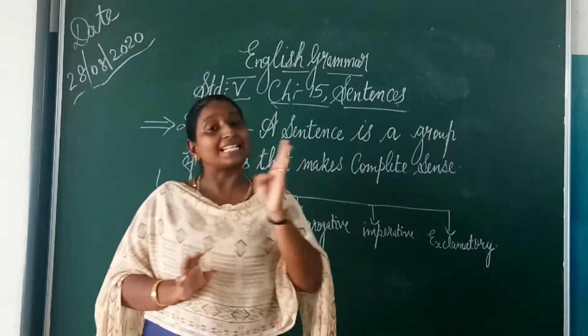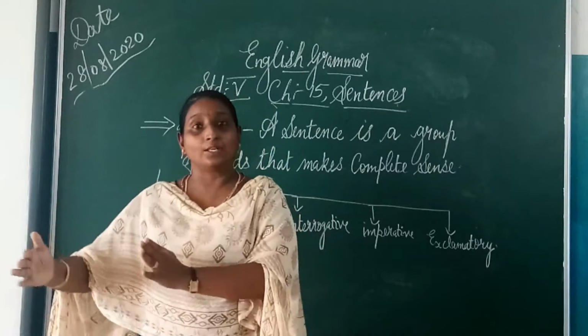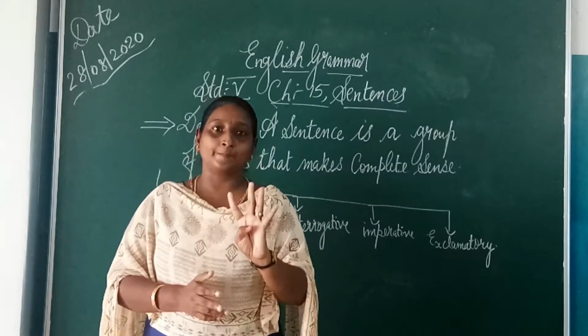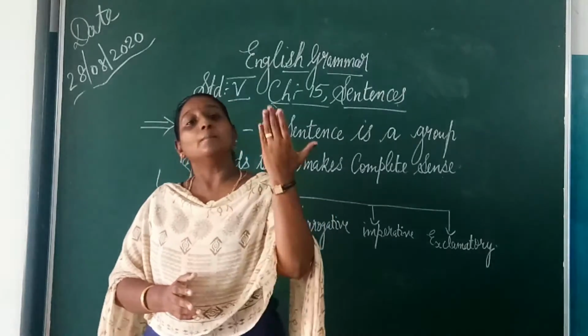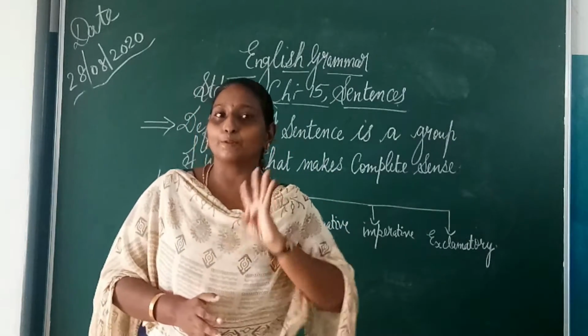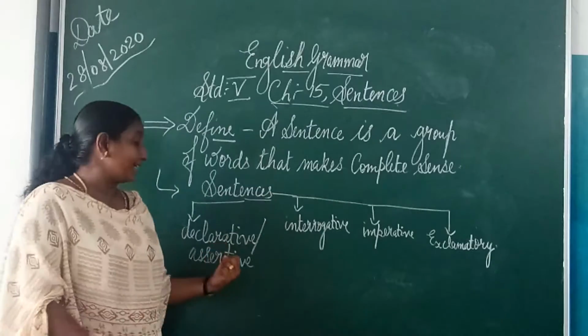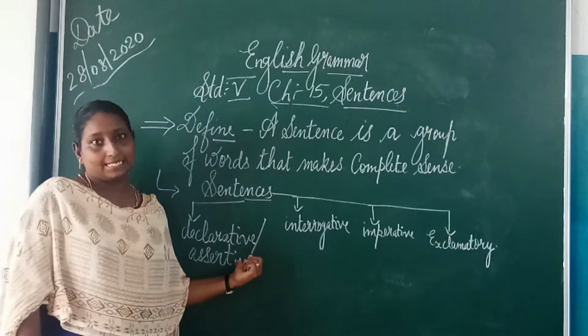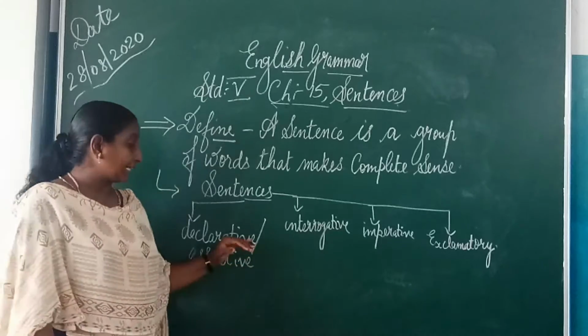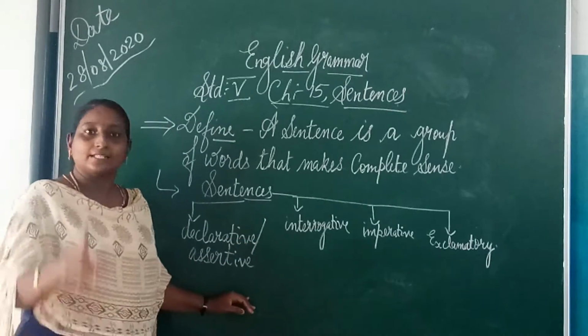Here also, sentences can be divided into 4 different types. The first one is declarative sentences, which are also known as assertive. Declarative or assertive is just one type.